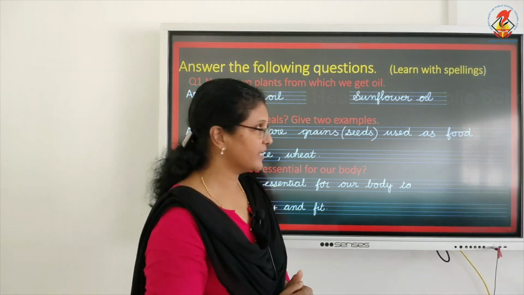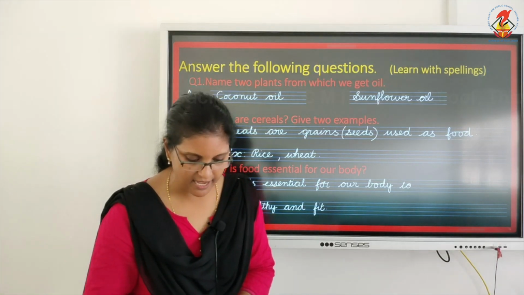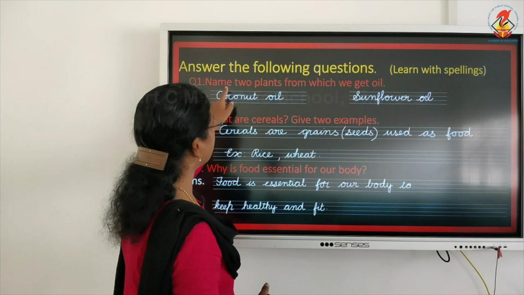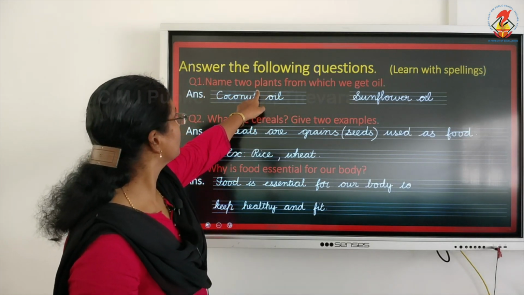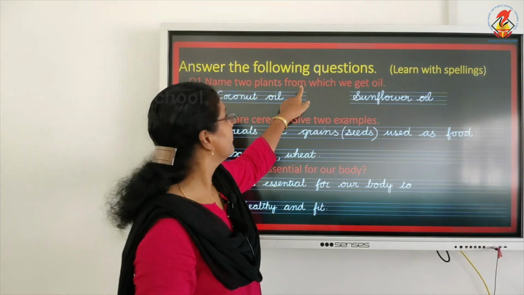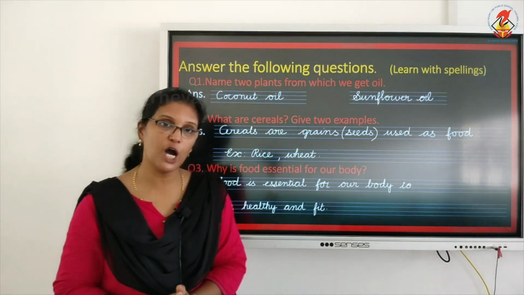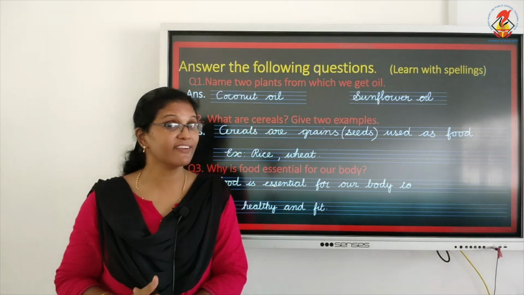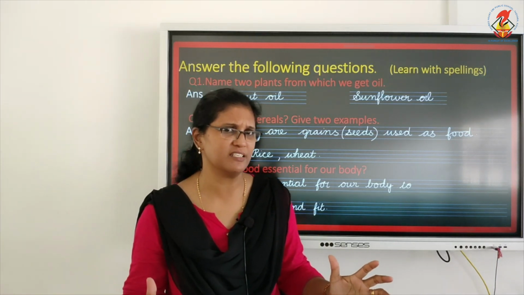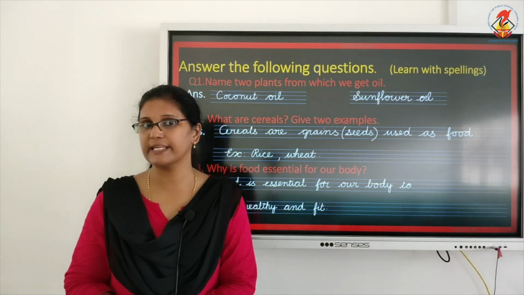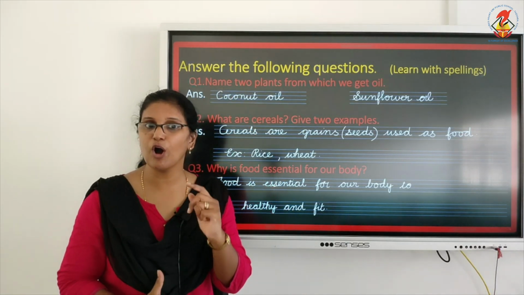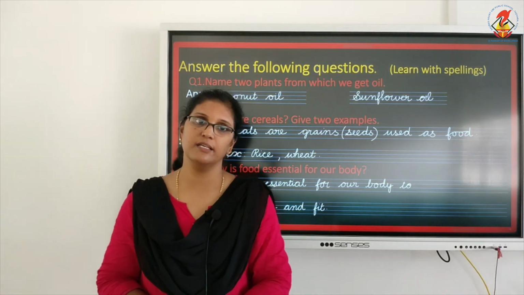Okay, now children, the first question on page 160 is: name two plants from which we get oil. We have been studying that some plants give us oil, right? There were so many pictures and examples. Out of that, you need to write any two of your choice.